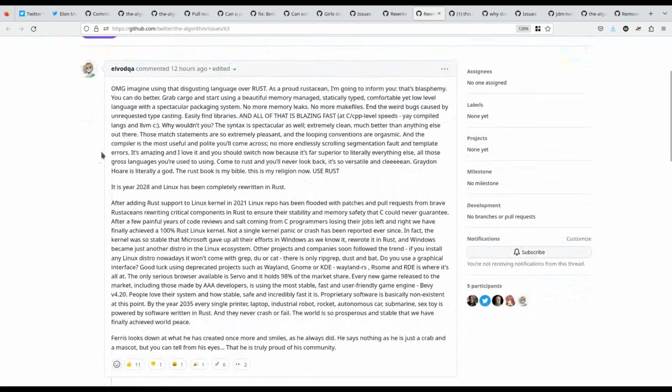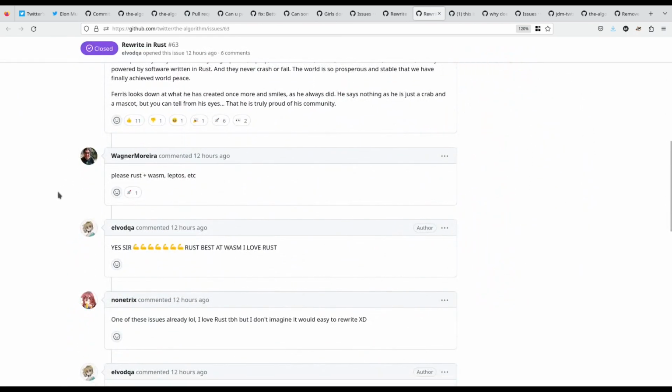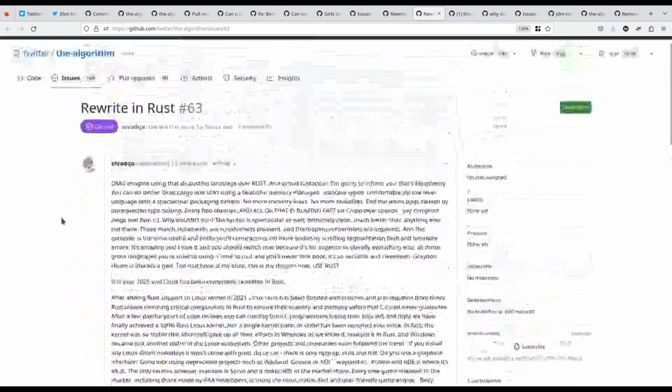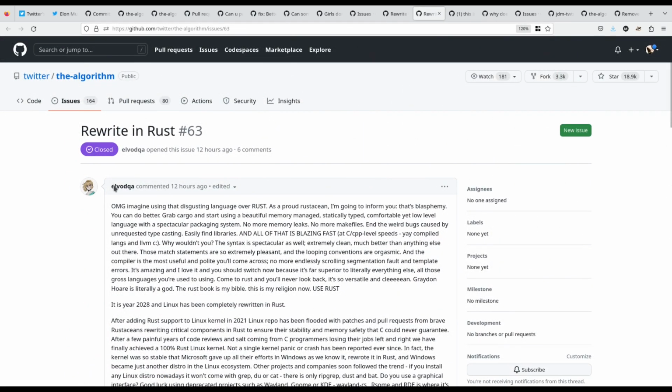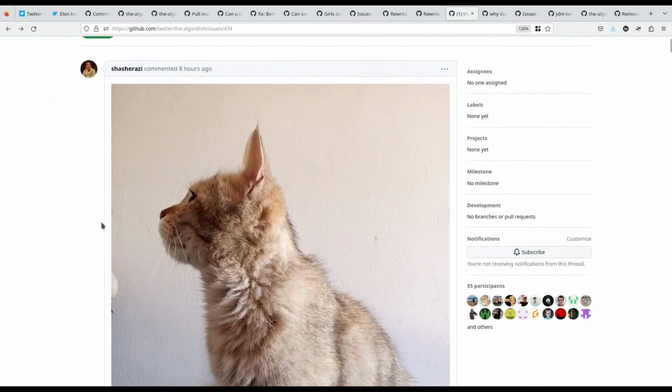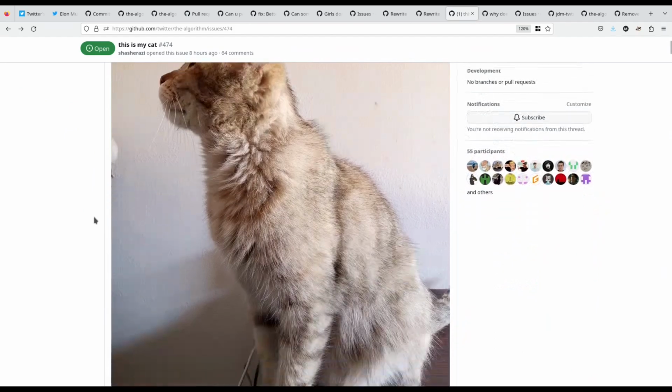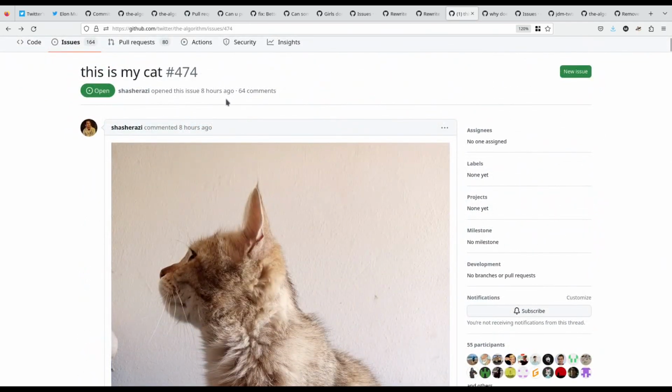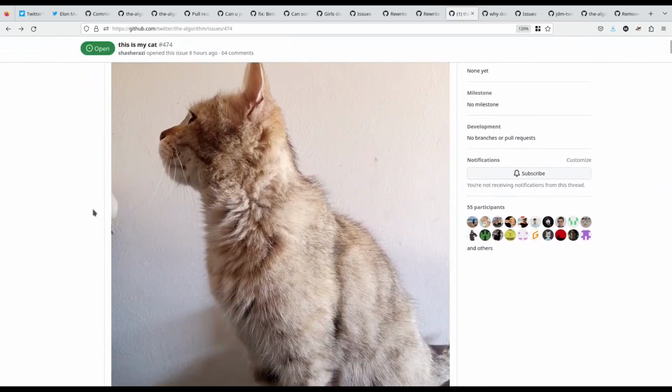And oh boy, a new copypasta just dropped. Wake up, babe. This is probably not a new copypasta, but yeah, as you can see, these are all very serious requests to rewrite everything in Rust. And this dude's just using the pull requests to share pictures of his cat. You know what? Maybe Twitter wasn't the social network that we needed. Maybe GitHub was the social media all along, and we've been blind to this fact. We've been using it incorrectly. Maybe this guy has the right idea. Who knows?